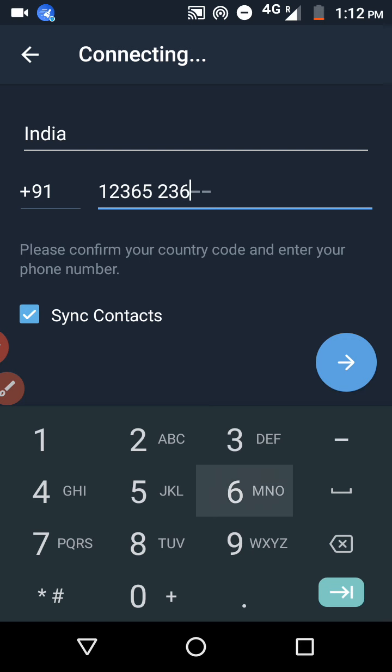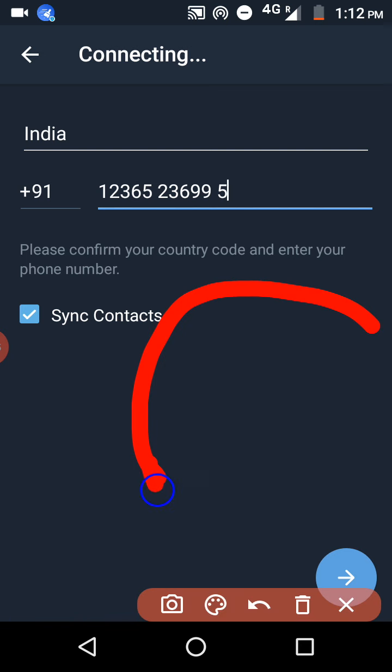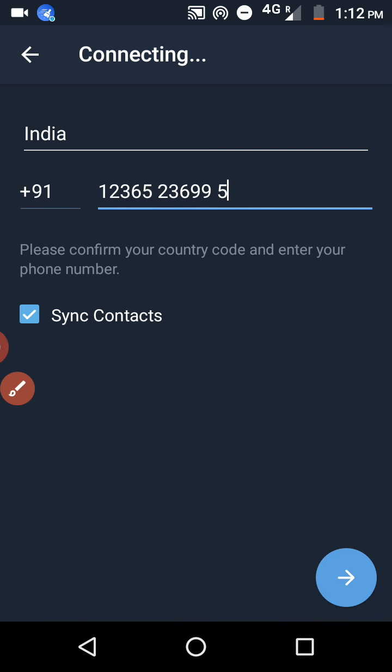You can give your number and click on this next button, and it will ask for an OTP. Just provide that OTP, and you can start using two numbers in the same WhatsApp application, same Telegram application, without buying another mobile. So next one is